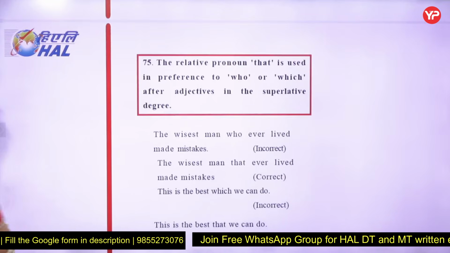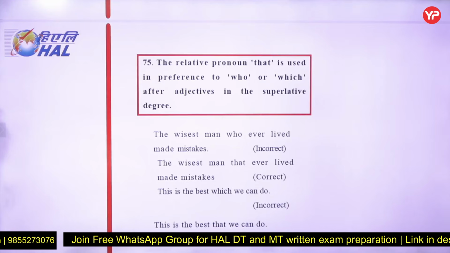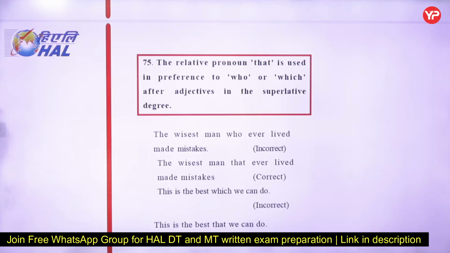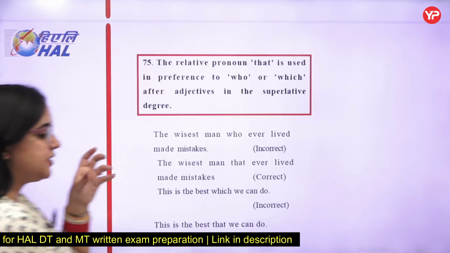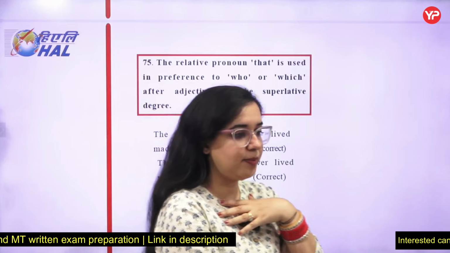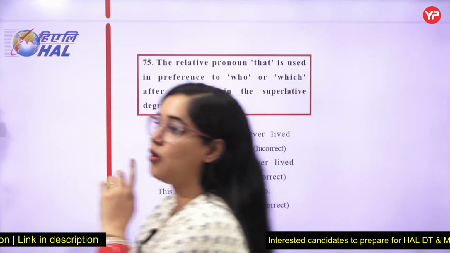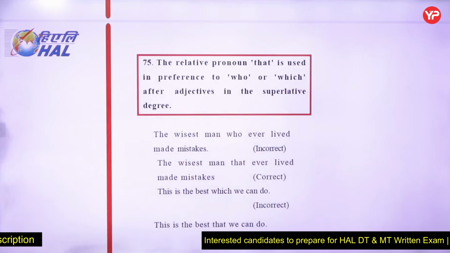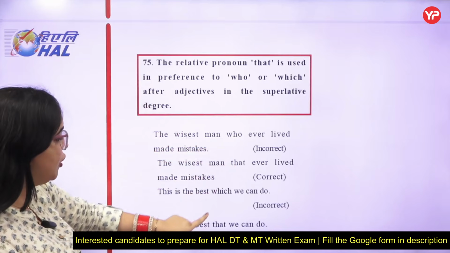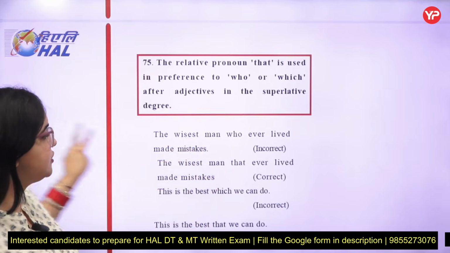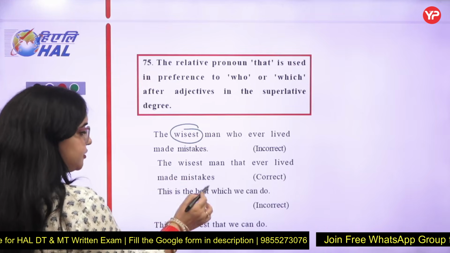Now 75th: the relative pronoun "that." We have learned about the different cases. The relative pronoun "that" is used in preference to "who" or "which" after adjectives in the superlative degree. There are certain students who get confused about what to apply, whether "which" or "that" should be used. It actually depends on the context of the statement. Here, "that" is used when you have words like "who" or "which" and then there is a superlative degree also.